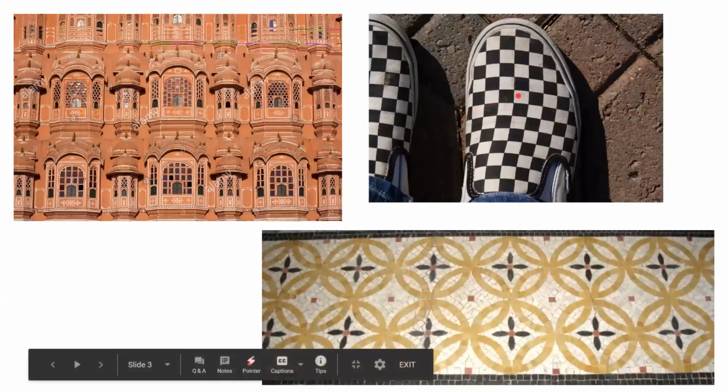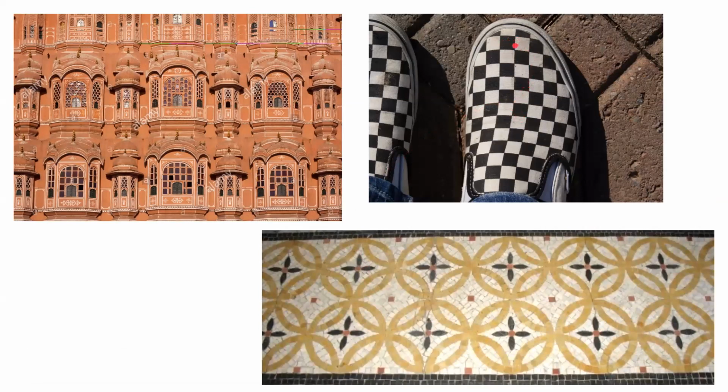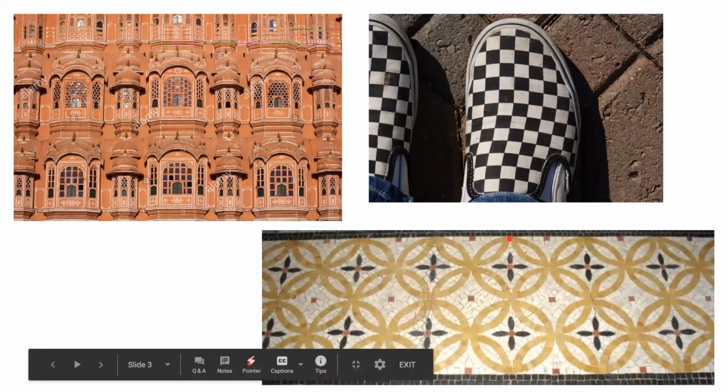In this also, you can see square boxes repeating again and again. Black, white, black, white, black, white, like this. And this is a picture of the Hawa Mahal. You can see this window repeating again and again. Here also, here also. In this, you have seen these tiles in your home, right? This circle is repeating again and again. So this is a pattern.